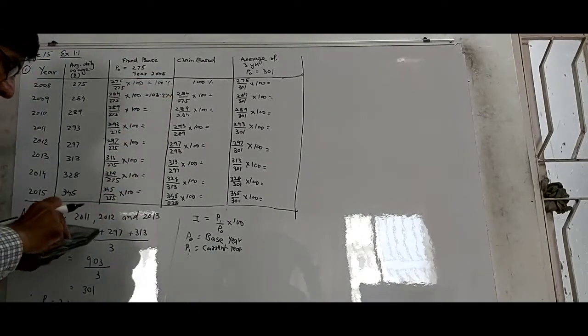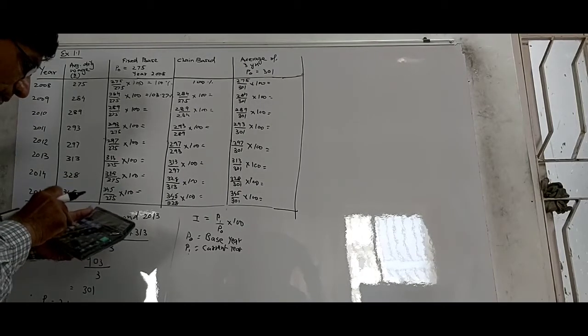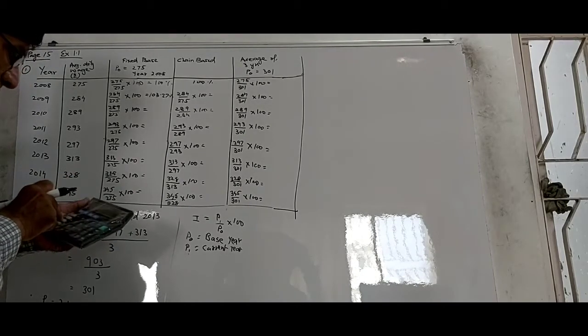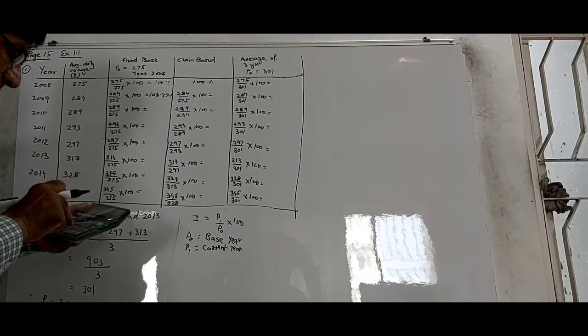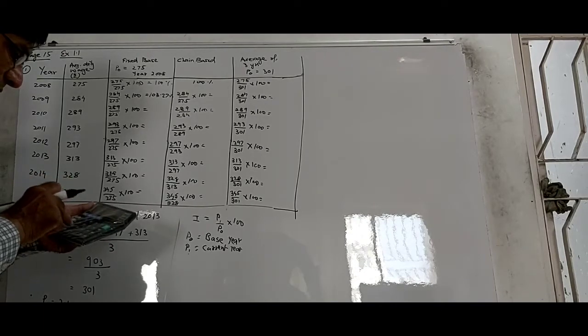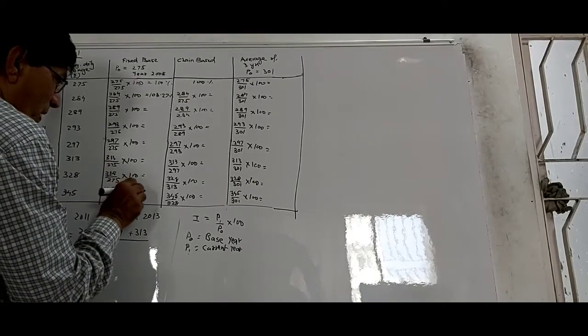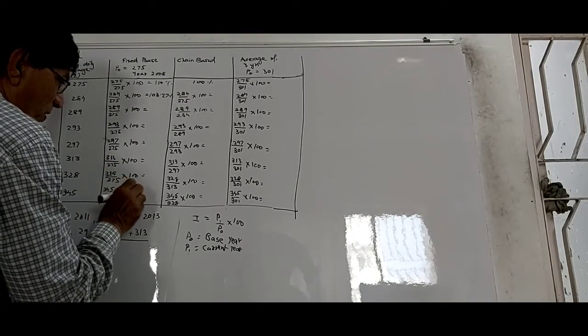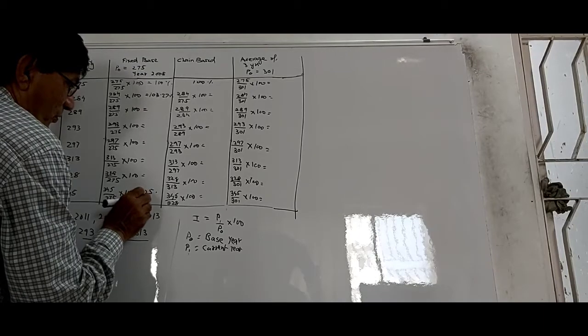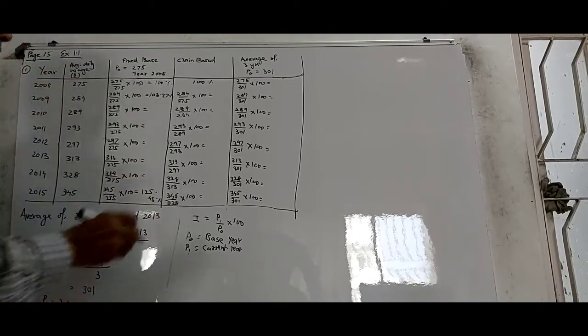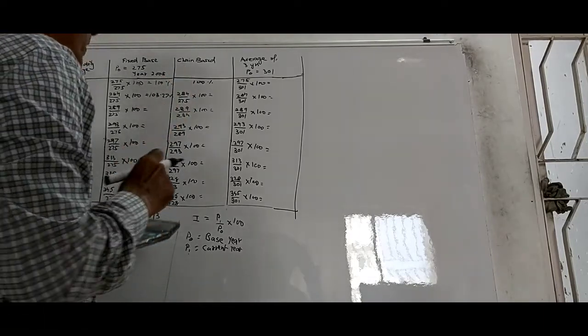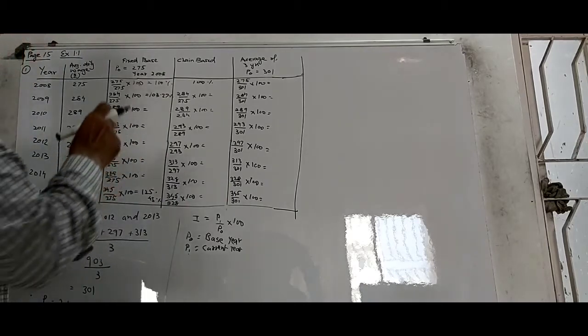Keep on doing this, and in the same way 345 divided by 275 multiplied with 100, and you get 125.45%.